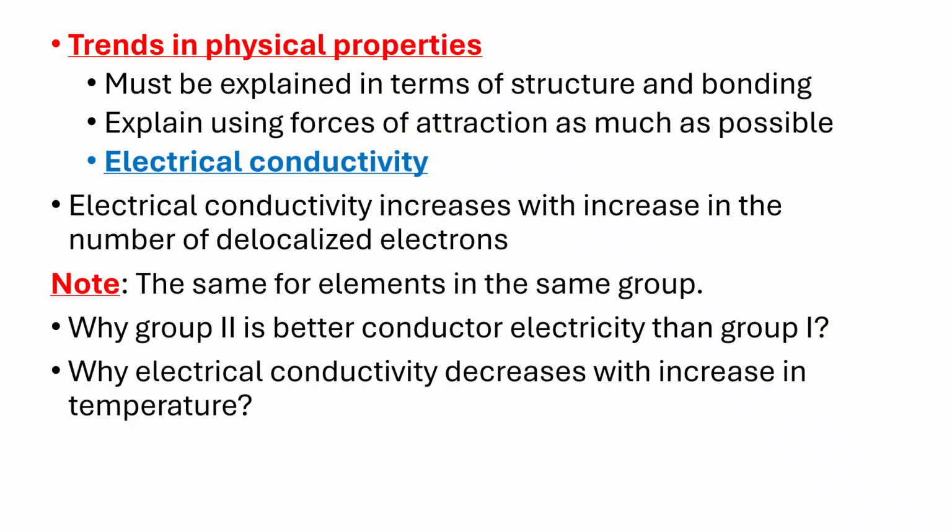Now, why does electrical conductivity decrease with increase in temperature? Of course, what happens is temperature is a form of energy, so it excites the electrons. This makes the electrons move, at times not necessarily in a particular direction, so the increase in temperature interferes with the movement of electrons, and in this case it reduces the conductivity of most of the elements.